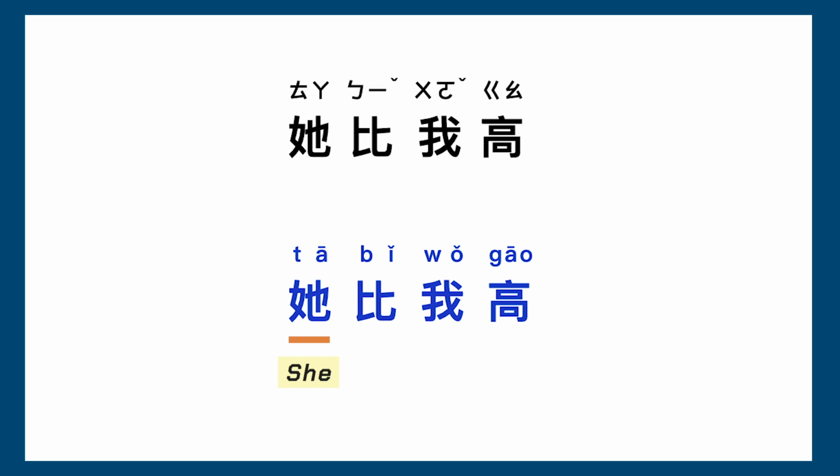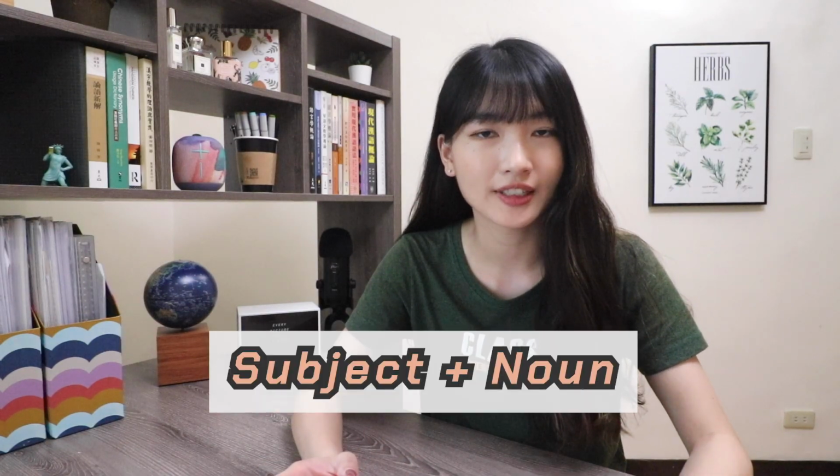Other than using degree adverbs, you can also use comparisons to show the degree. 她比我高，她比我高。She's taller than me. The second sentence structure is subject plus noun.